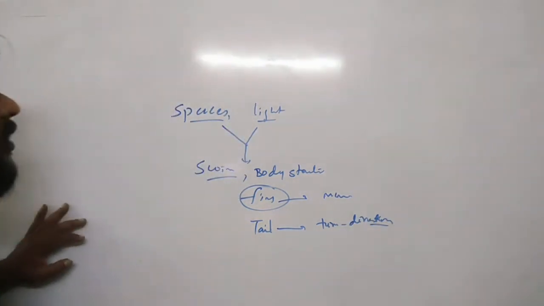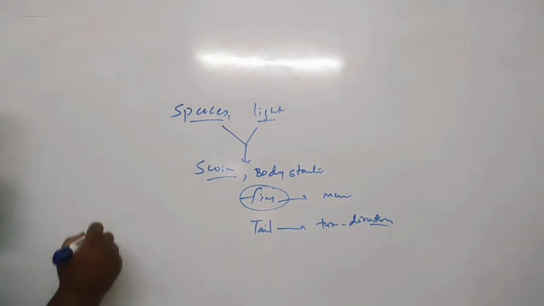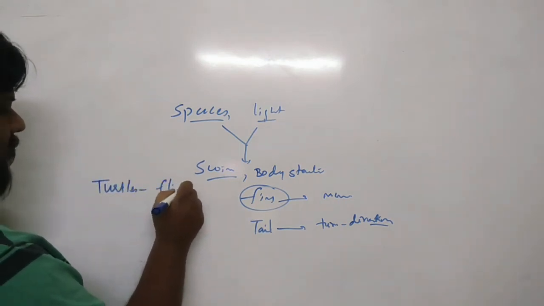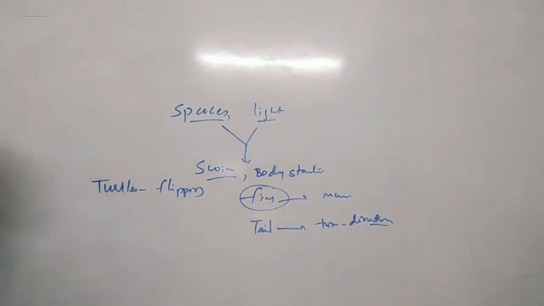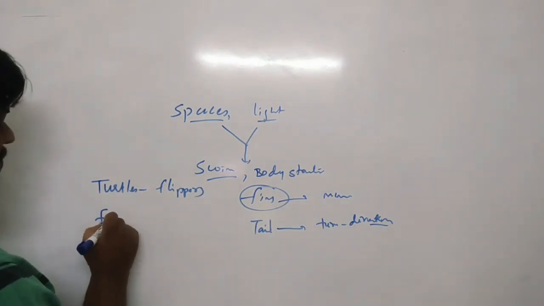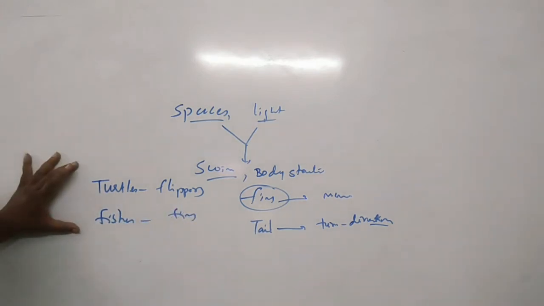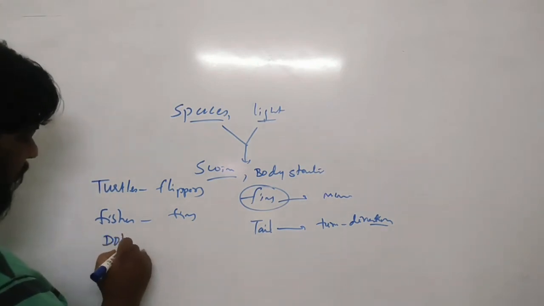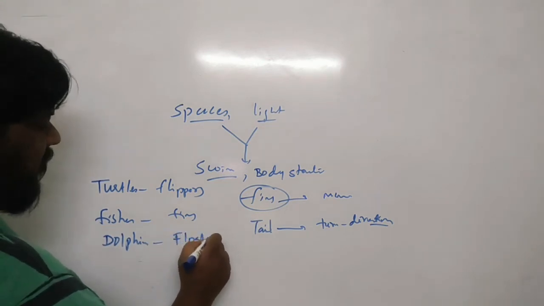So this is how the animals have their own kind of adaptations if they are living in such an environment. If you take the turtles, they have flippers. If you take the fishes, they have fins to move forward, and if you take the dolphins, they have floaters in their body.